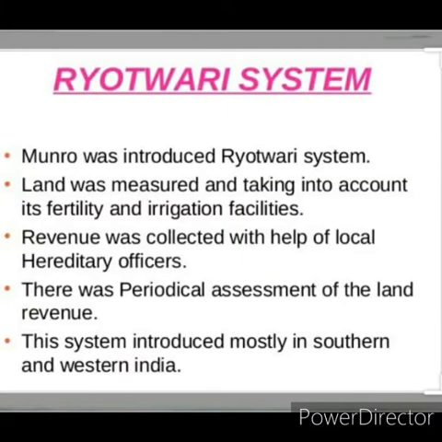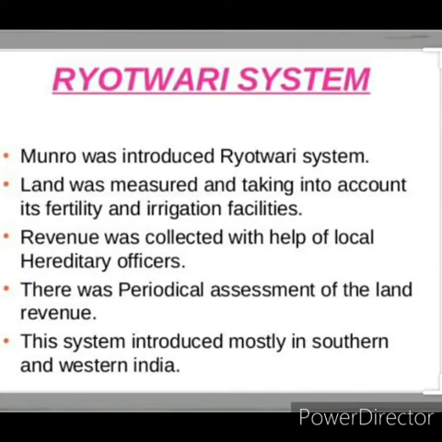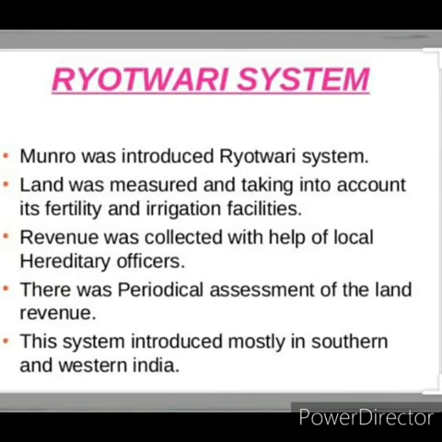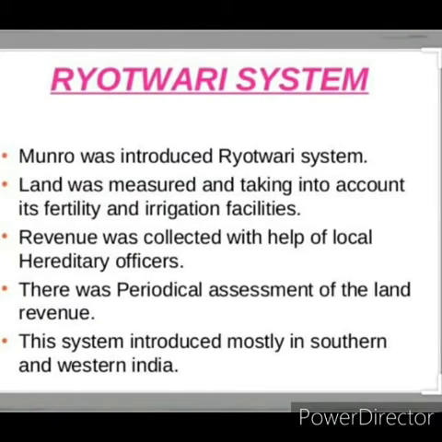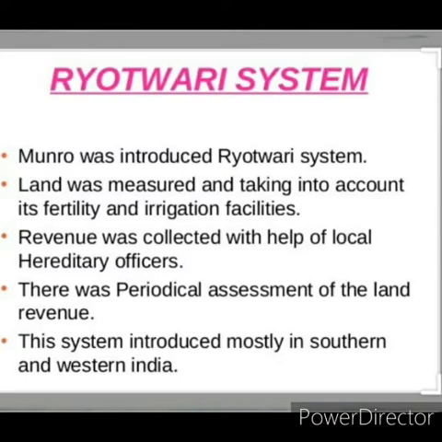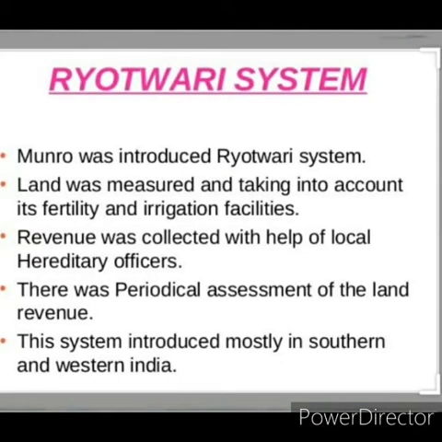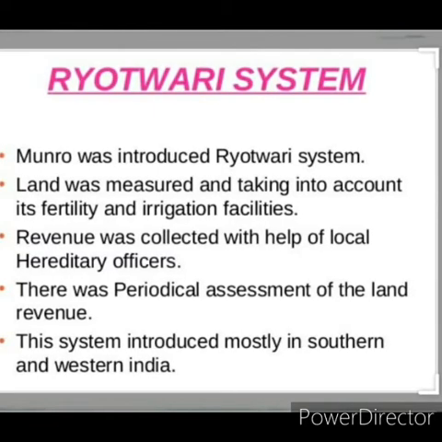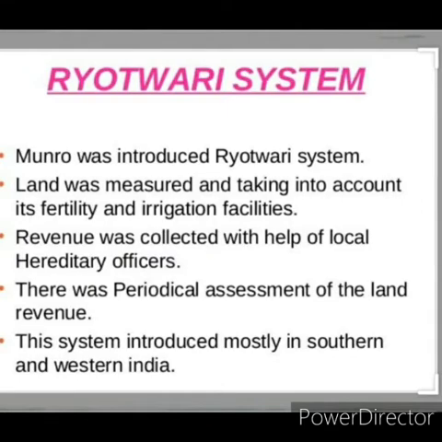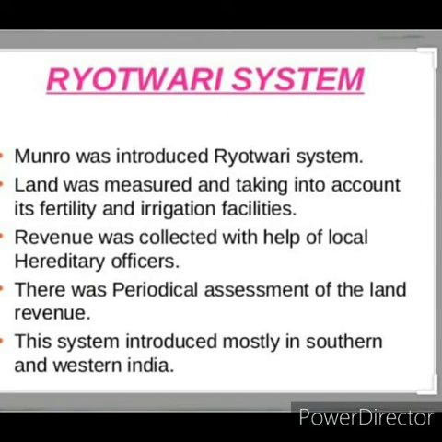If it was black soil, it is not that fertile, but it will produce more cotton. According to that, they decided the rent, and the rent would be periodically revised. Periodically means every 20 to 30 years they revised it. Revised means they will increase or decrease it. That is called revising. They fixed it for 20 to 30 years.